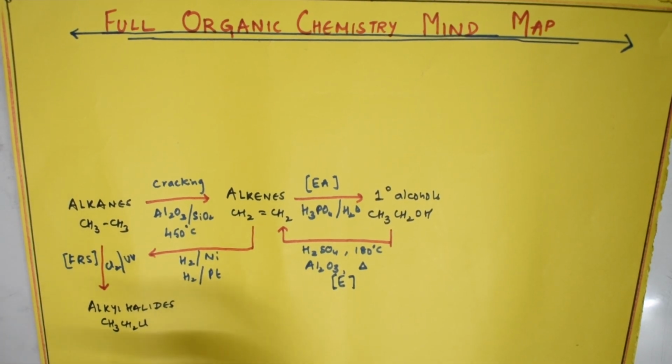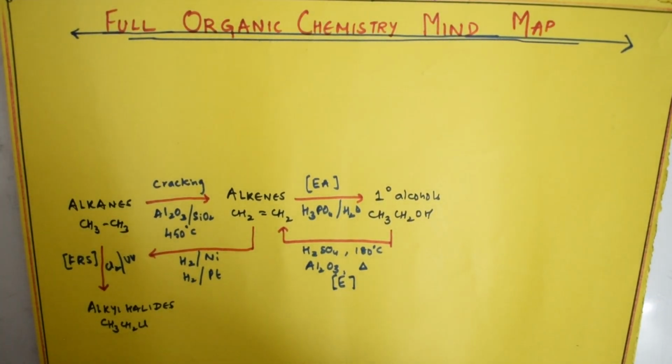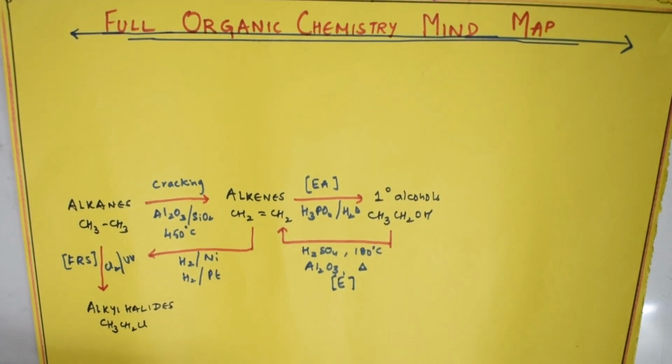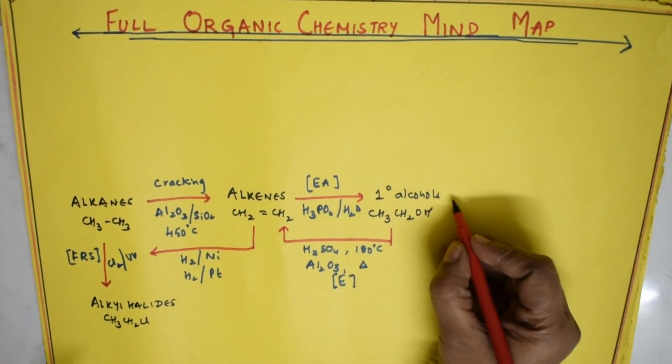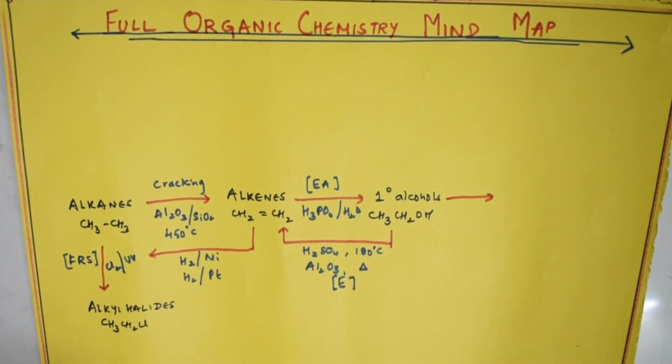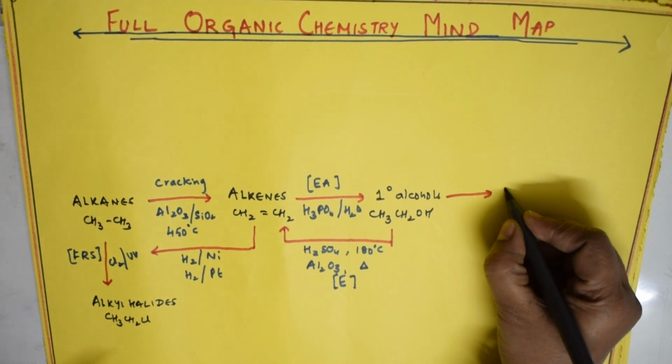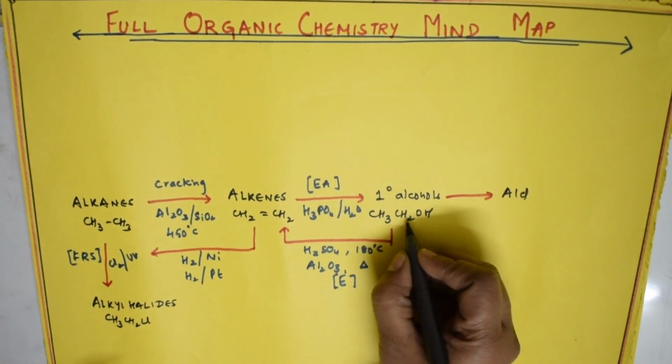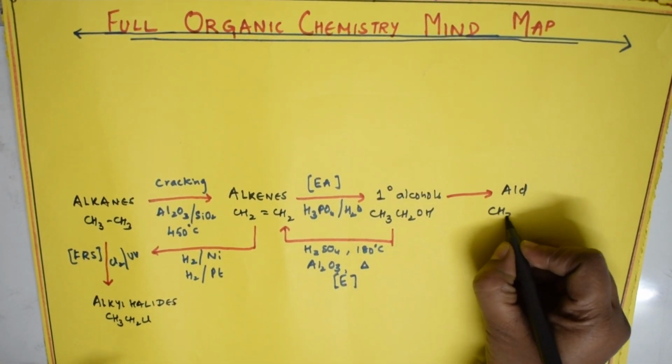Now, what can I further convert it into? I have to convert further primary alcohols. Let us take this. What can I do? I can convert primary alcohols further into aldehydes. So 2 carbons are there. This also is 2 carbons, CHO.